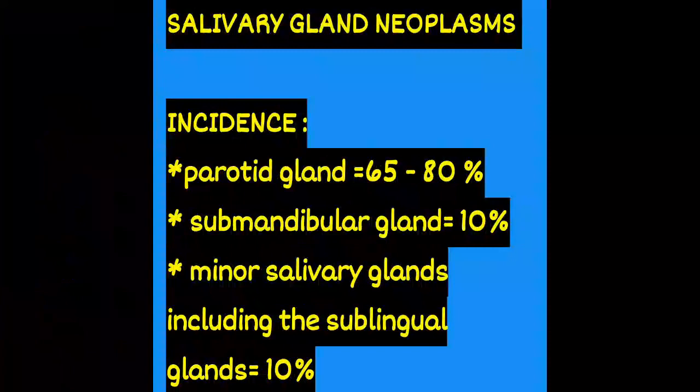Among submandibular gland tumors, about 40% are malignant. Among minor salivary gland tumors, 50% are malignant, and 70 to 90% of sublingual tumors are malignant.